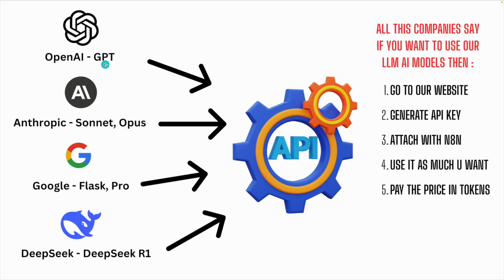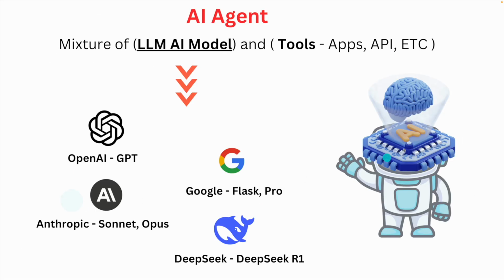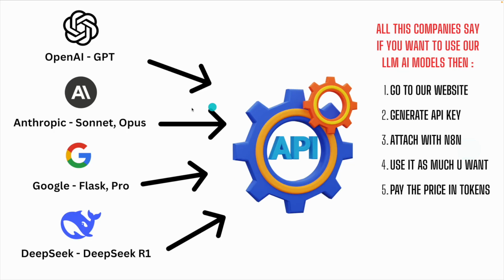All these companies say to us that you can use their LLM AI models through their API. All the big companies provide us the facility to use the AI brain they have created, and they offer this AI model to us through an API. It's not very complicated; you will understand everything. So if you want to use their LLM AI models, you simply have to go to their website, generate an API key, and attach it to your automation tool.